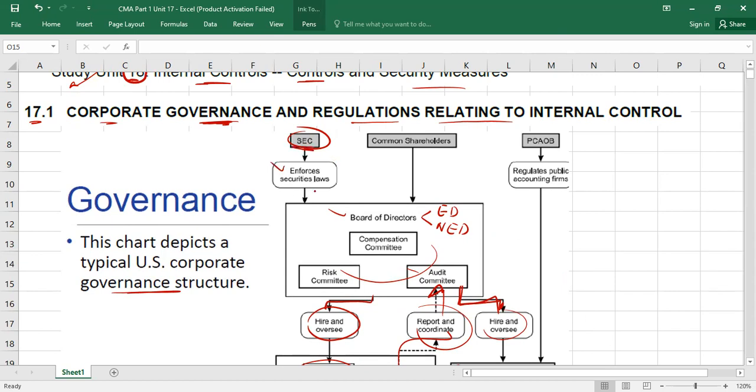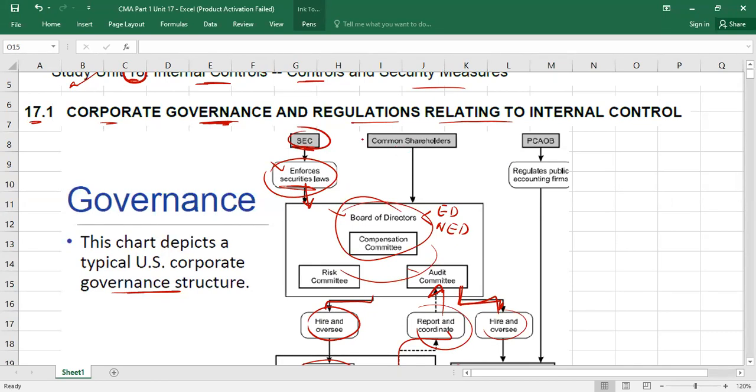What do they do? They enforce securities laws. Securities here is not about law and order. They apply the laws and regulations relevant to securities, meaning stocks, bonds, derivatives, these kinds of things, right? They develop the laws and regulations, and these are applicable on what? The board of directors, because the board of directors are the people who are directing the companies. Actually laws and regulations relevant to securities are applicable on companies, but companies are directed by the board of directors. So we can simply say the SEC enforces securities laws and regulations on the board of directors.